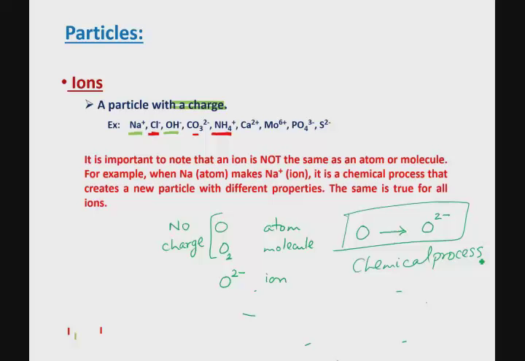In other words, O2 minus is not the same thing as O. They're totally different entities. They have very different properties. Similarly, Na, the sodium atom, is not the same as Na plus, which is the sodium ion. They have very different properties.